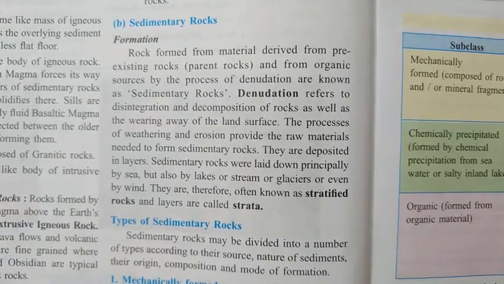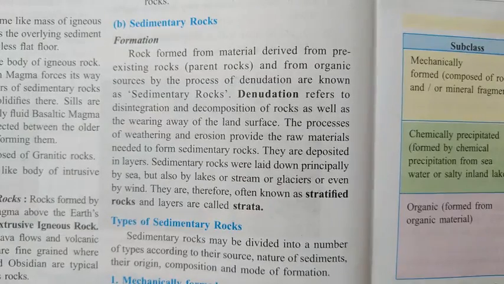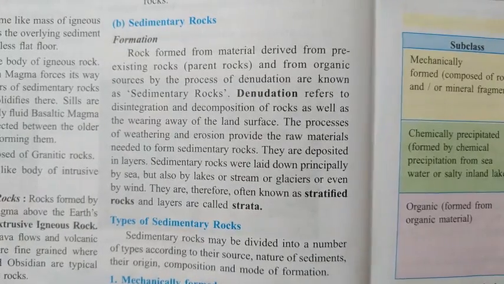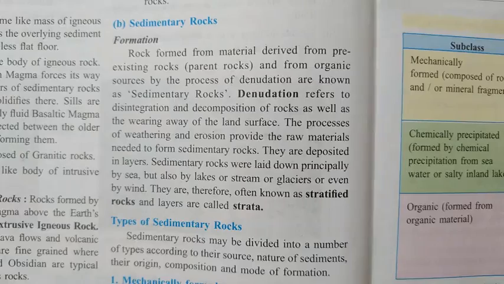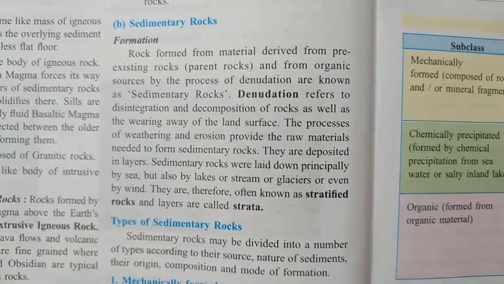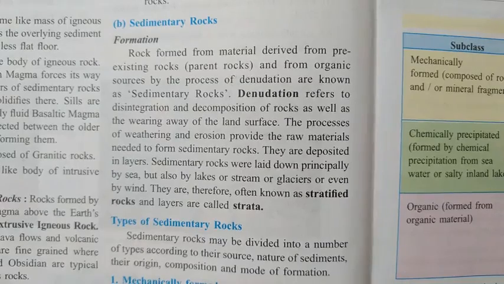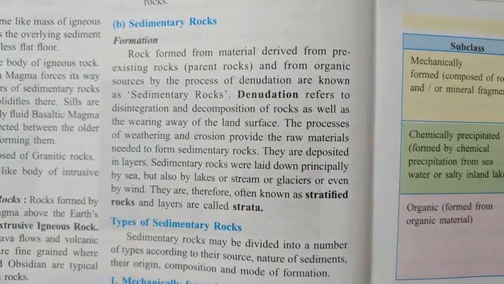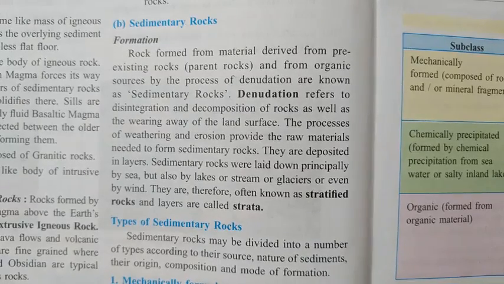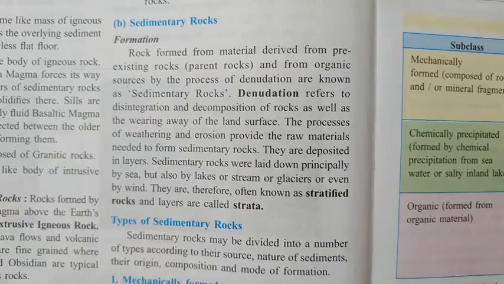Okay, so this continues, just in 24 hours: during the day, the molecules in the rock expand, and during the night they contract. Because of this, the rock becomes weak and cracks develop. Now this is one example of weathering. So this continuous change in the temperature weakens the rock,